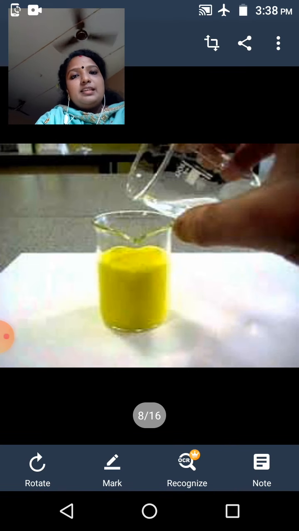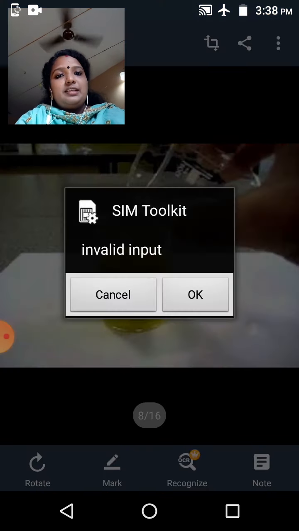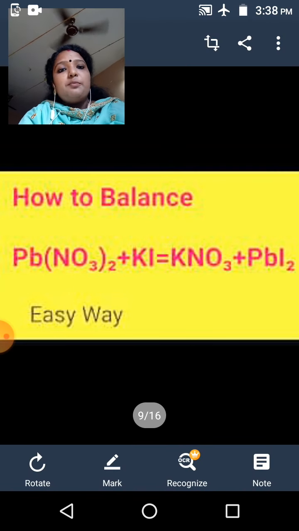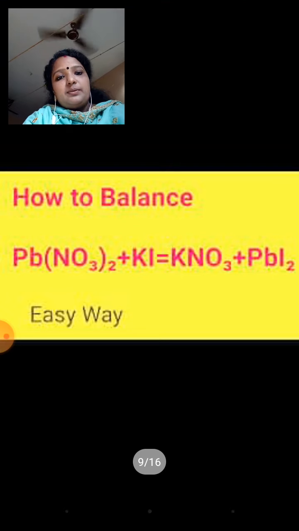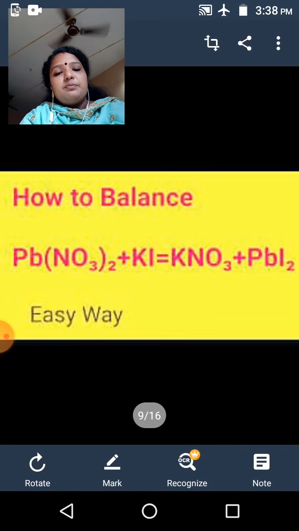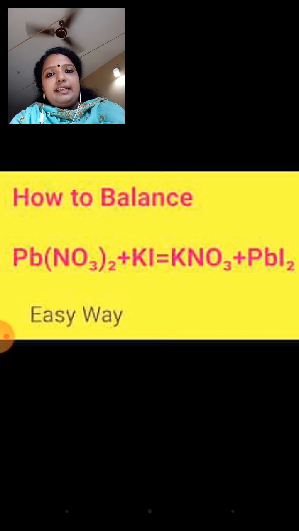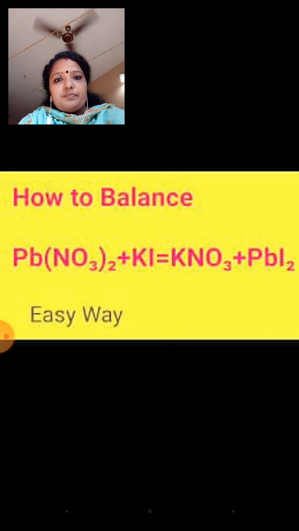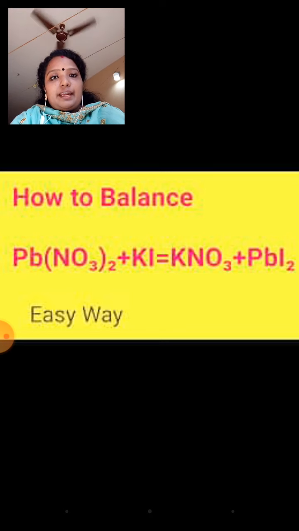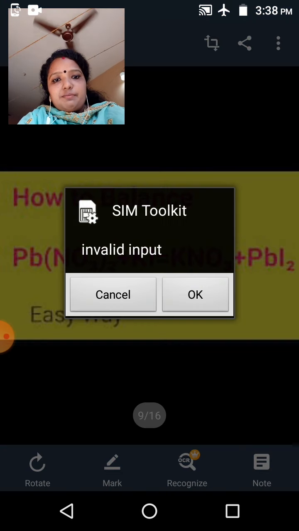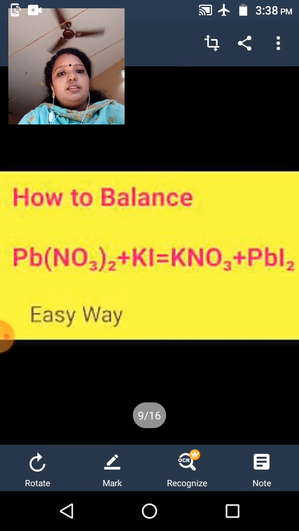Next, we go to the next activity given in your textbook. The second activity is lead nitrate reacting with potassium iodide. Lead combines with iodide to form lead iodide. Potassium combines with nitrate to form potassium nitrate.